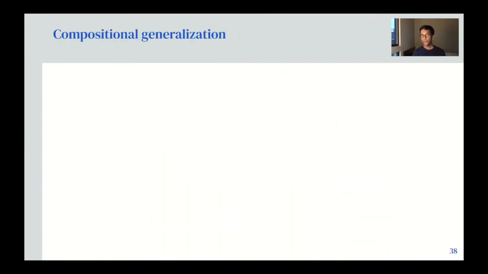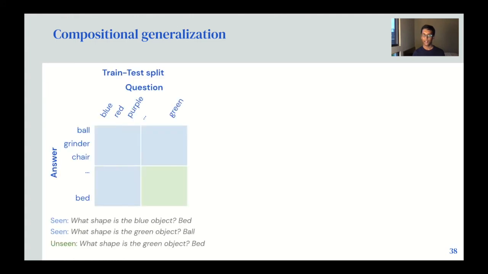So our environment supports quite a bit of procedural randomization, but the agent is still prone to overfitting. And to have a harder test for generalization, we develop these training and test splits where we hold out certain combinations of attributes seen during training for evaluation. And so the agent is not exposed to those combinations of attributes at training time.